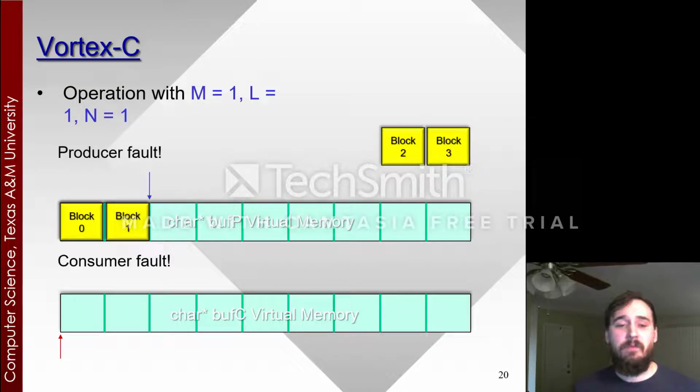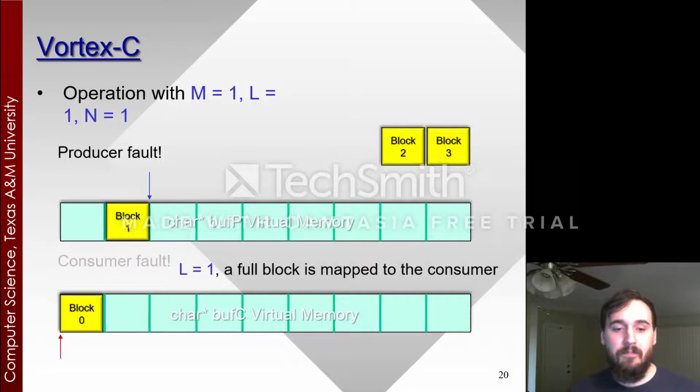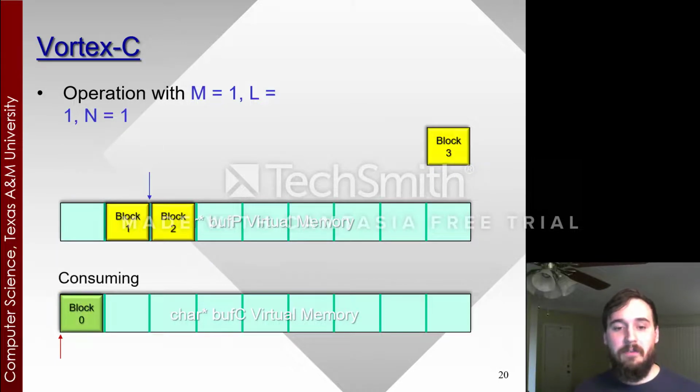At the end of block 1, the producer faults. Because L equals 1 and 0 is 2 blocks back, we can now free this block from the producer to the consumer stream. So L equals 1, a full block is mapped to the consumer from the producer. The producer gets block 2, and the consumer begins consuming block 0 while the producer produces block 2.